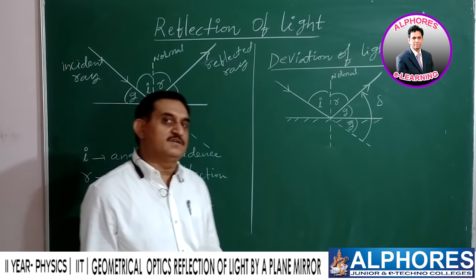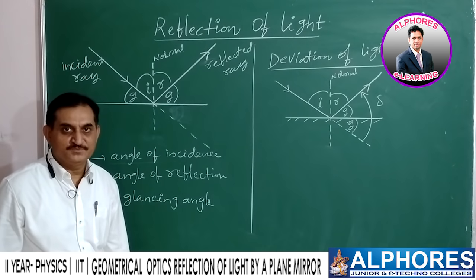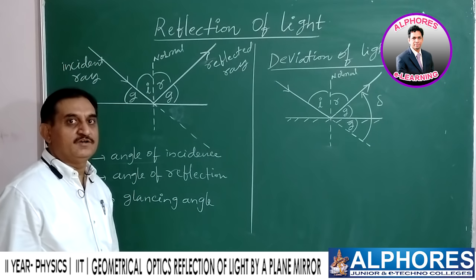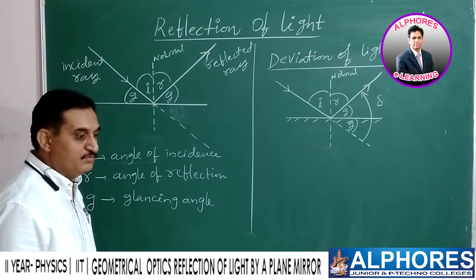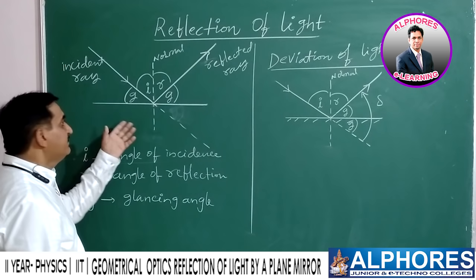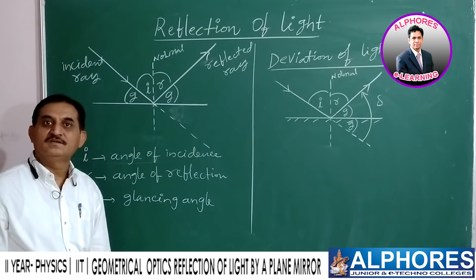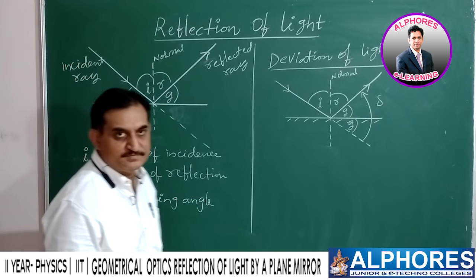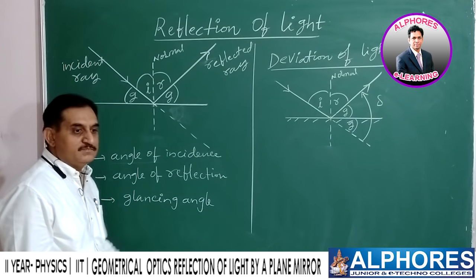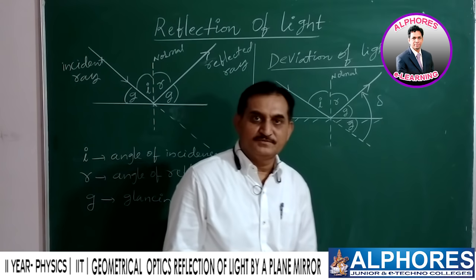Let us continue our chapter, reflection of light. The basic idea of reflection of light we already discussed earlier. Now again, by the geometric way, how we can understand the reflection of light and its corresponding angles. So here, what exactly is the definition of reflection of light?